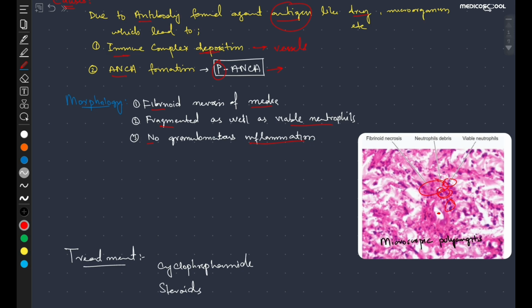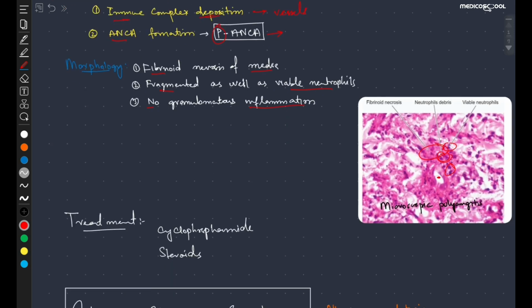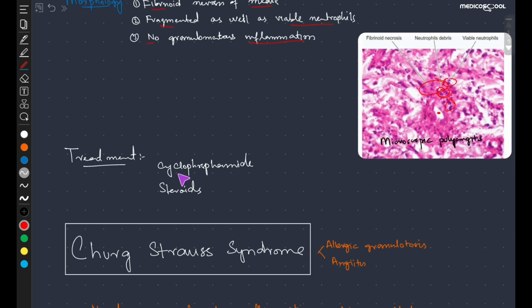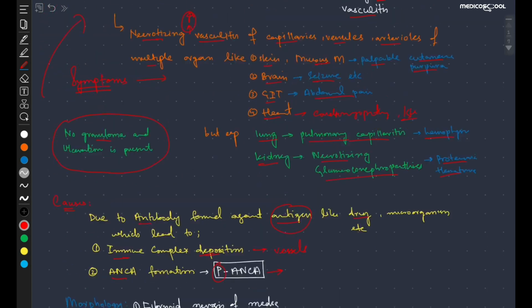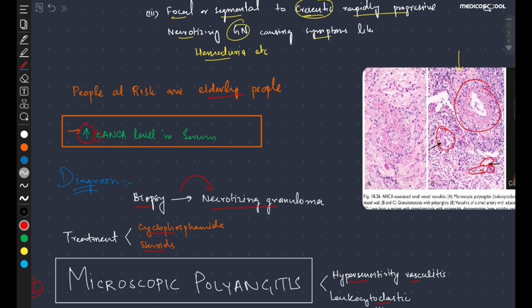The treatment is the same, we can treat it by giving cyclophosphamide or steroids. In the other slide you can see vessels which consist of thrombus and associated necrosis.